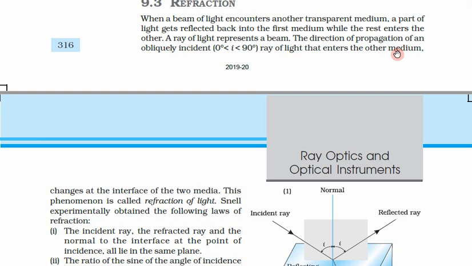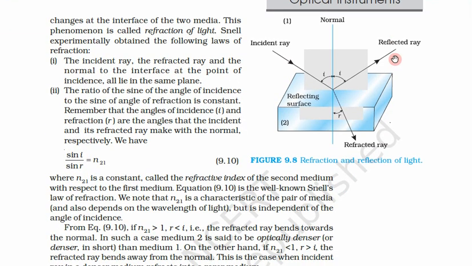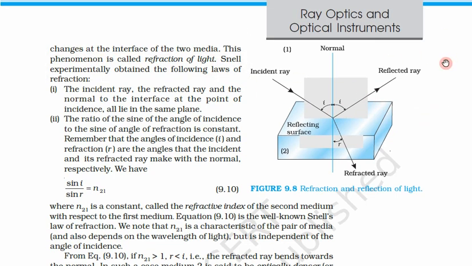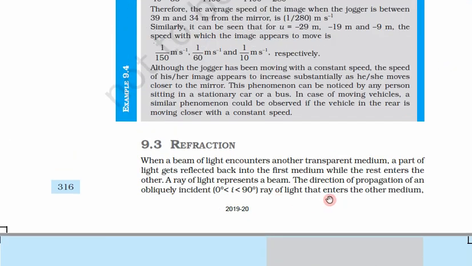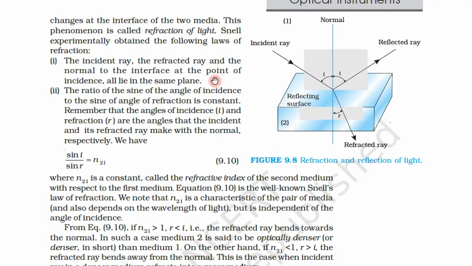What is refraction? We must understand refraction to understand lenses, because lenses are based on refraction. So that ray that enters into the second medium changes its direction at the interface of the two media. So the direction of propagation of an obliquely incident ray of light that enters the other medium is changed at the interface of the two media.